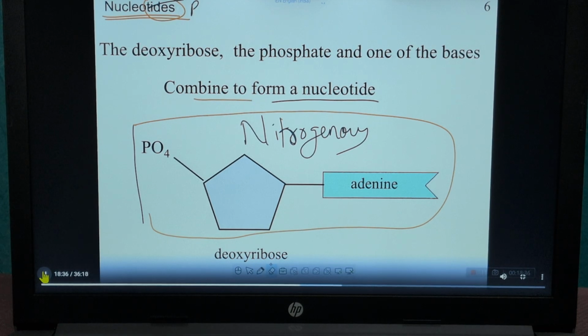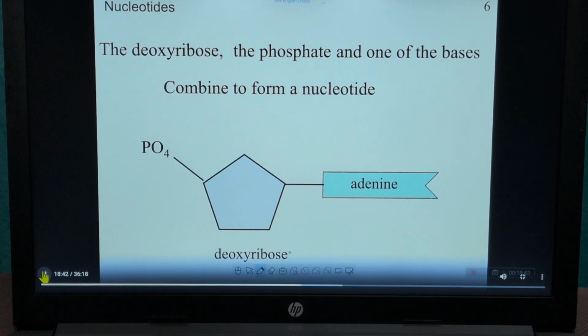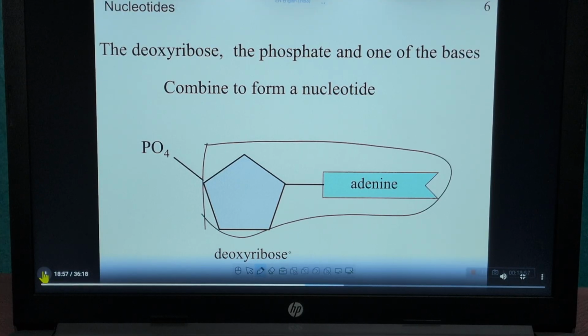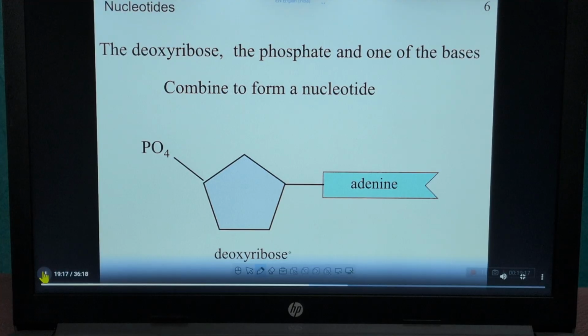Okay. And what are nitrogenous bases? Only adenine, guanine, cytosine and so on, these are called nitrogenous bases. What is a nucleoside? Another is, what is a nucleoside? Nucleoside means the phosphate group is not attached. Only the deoxyribose sugar and this adenine attached, then this is called a nucleoside. And if all these are attached, then it is called a nucleotide. Okay? Clear? What is a nucleotide and what is a nucleoside?